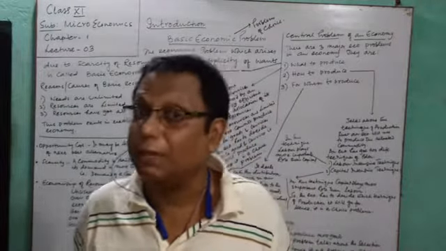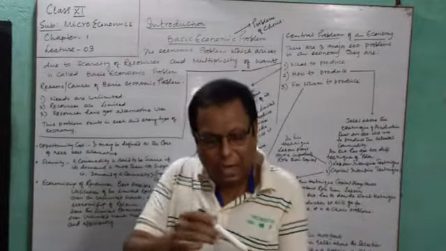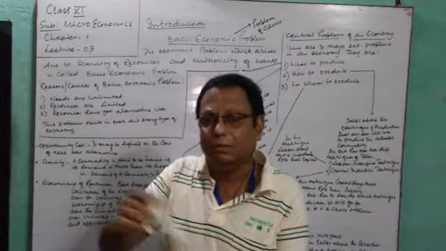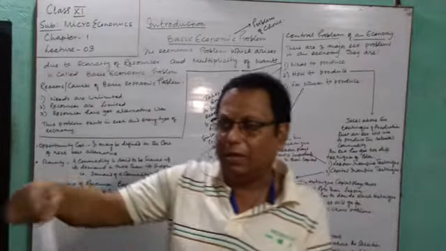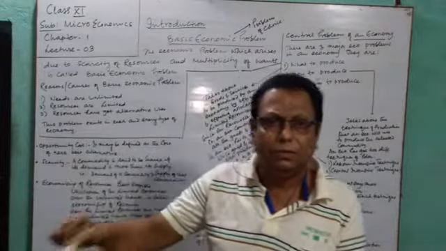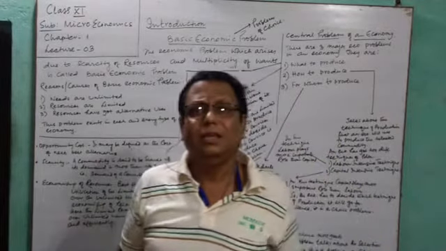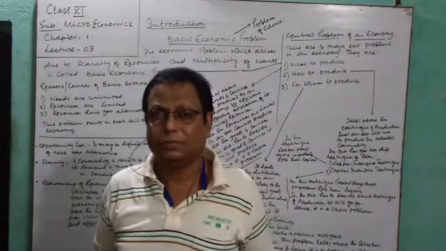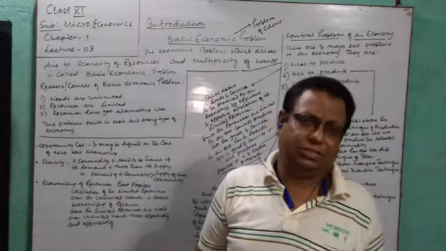And resources have got alternative uses. So what is happening? Our resources are limited, but our needs are unlimited. We have to satisfy our unlimited needs with these limited resources. Naturally, there is a problem. And that problem is known as scarcity.